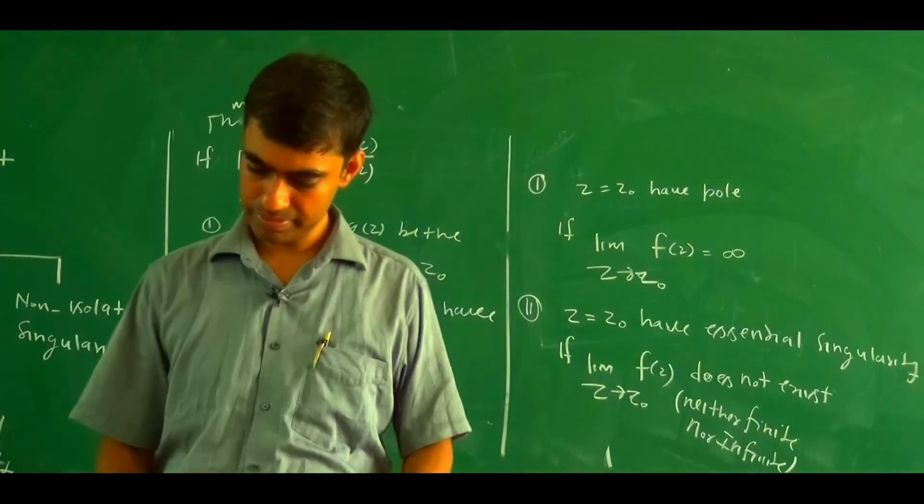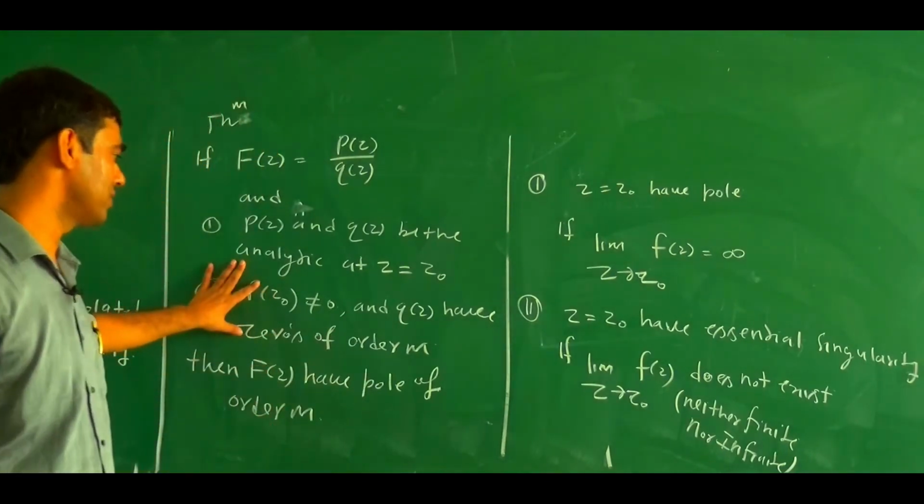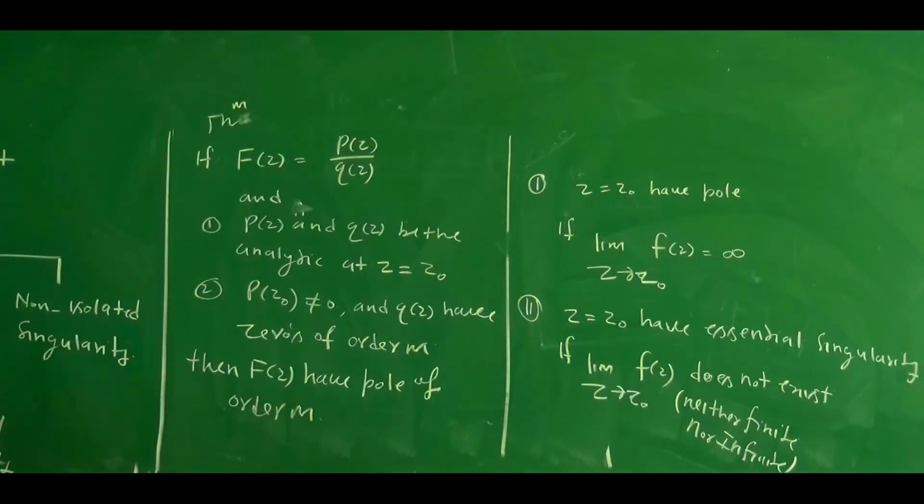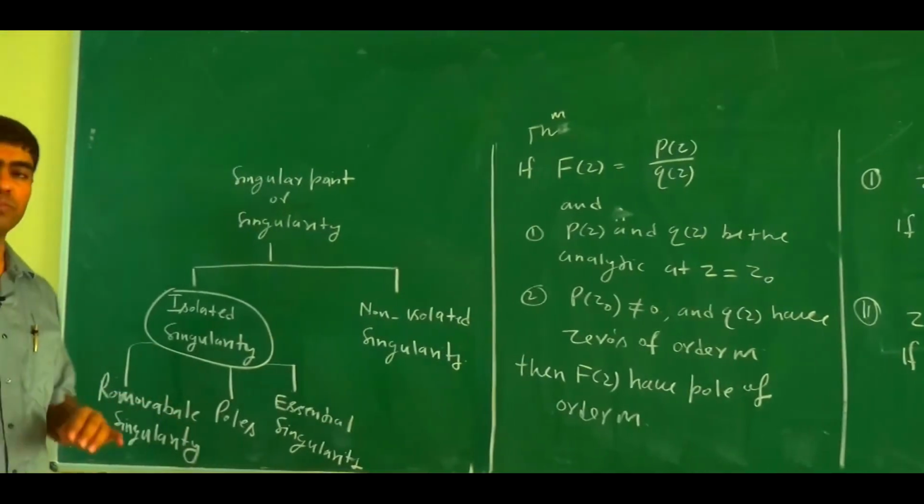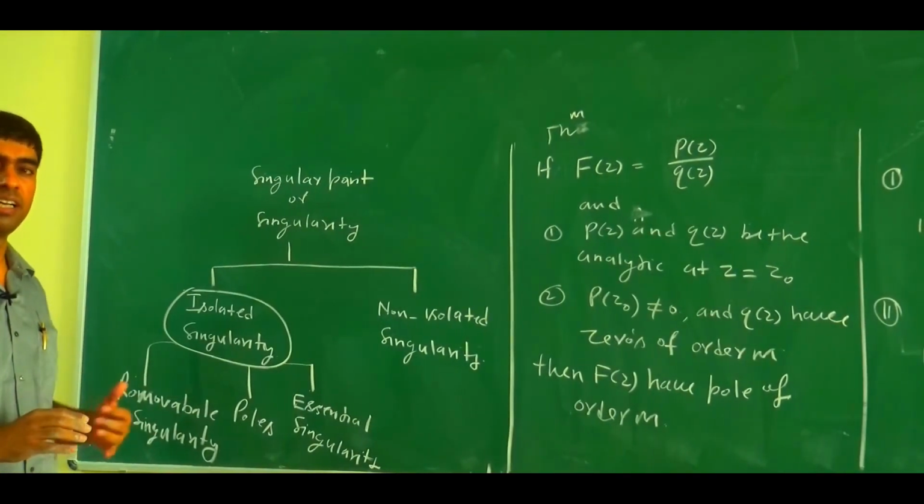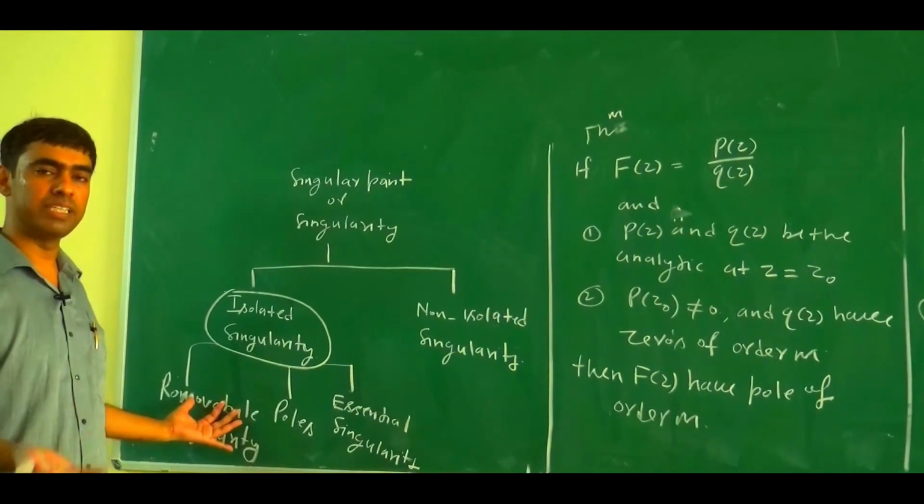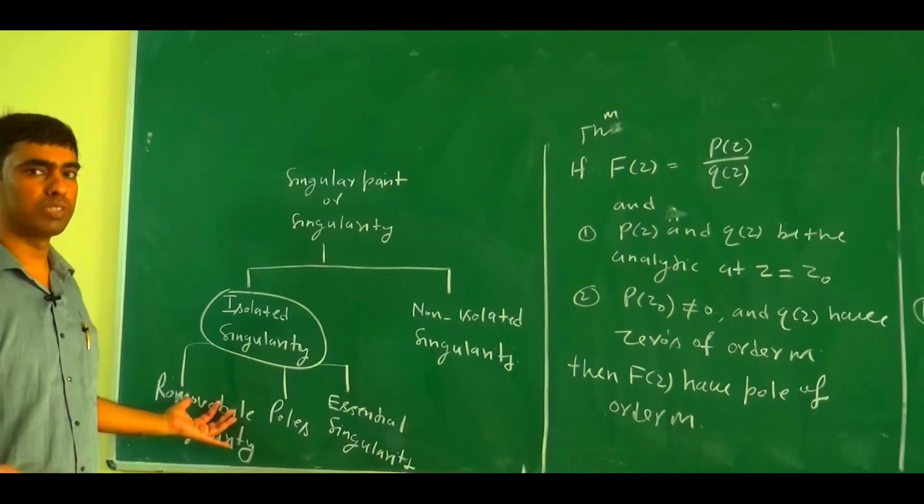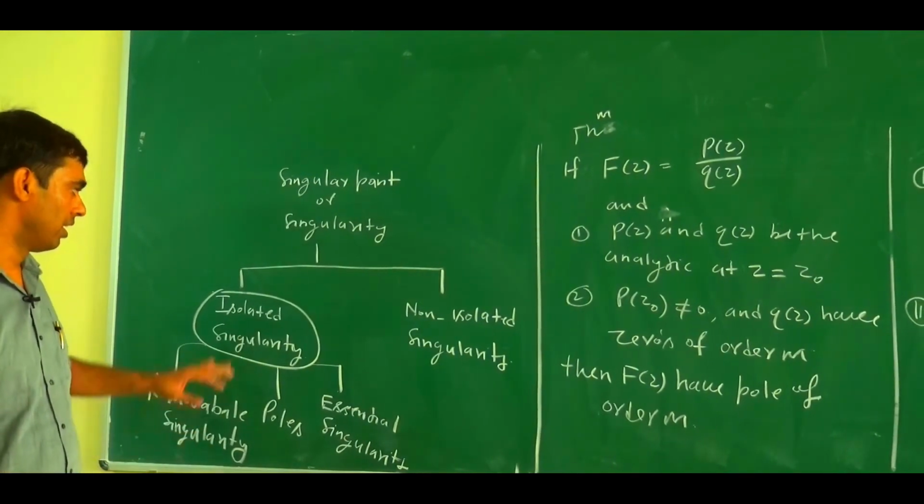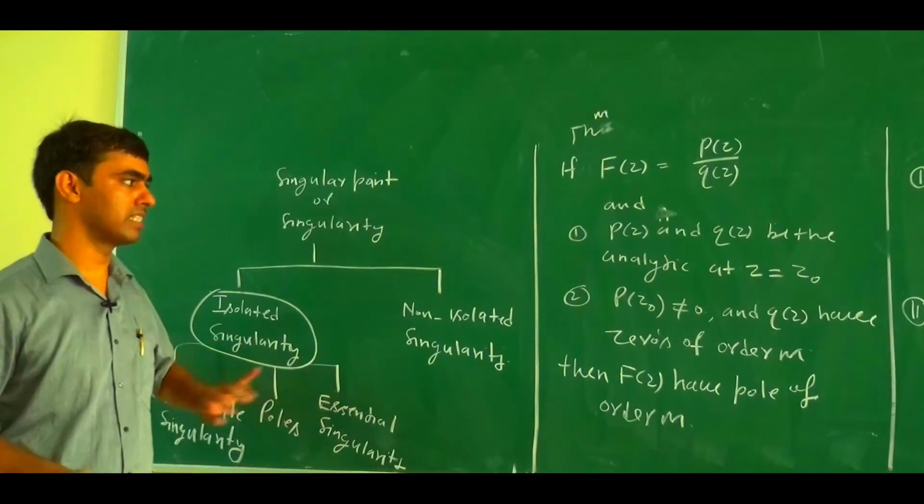So what do we say? An isolated singularity has three types: removable, poles, and essential singularity. A removable singularity is nothing else but this: if we redefine the function and are able to remove the singularity, then it is a removable singularity. So mainly there are poles and essential singularities.